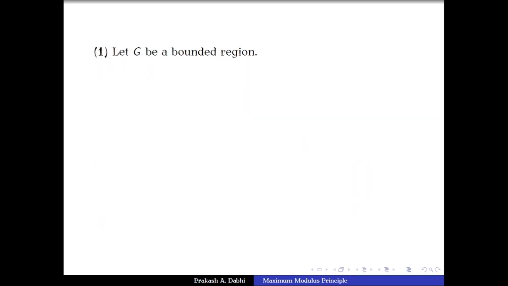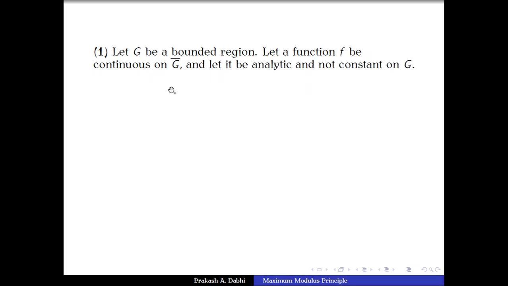So let G be a bounded region. Let f be a function which is continuous on the closure of G, and let f be analytic and non-constant on G. This is given.